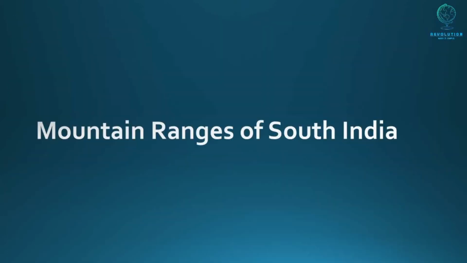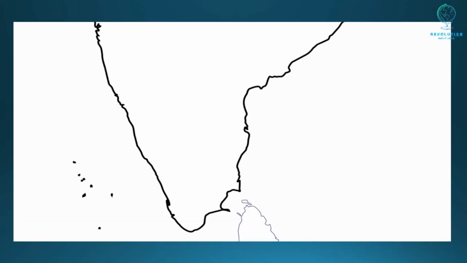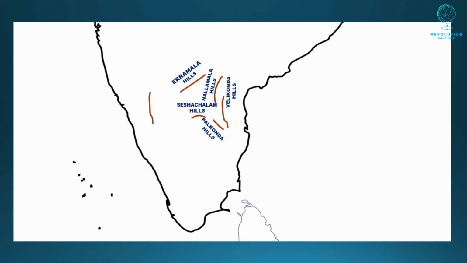After covering the mountain ranges of central India, we will cover the mountain ranges of South India. In this, we will first see the mountain hills of Andhra Pradesh and Telangana. There are mainly 5 hills in Andhra Pradesh and Telangana. They are Velikonda Hills, Nallamala Hills, Erramala Hills, Seshachalam Hills and Palkonda Hills. In Karnataka, there is only one prominent hill, that is Baba Budan Hills.